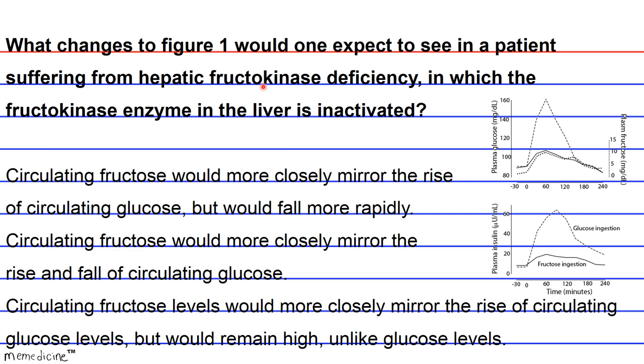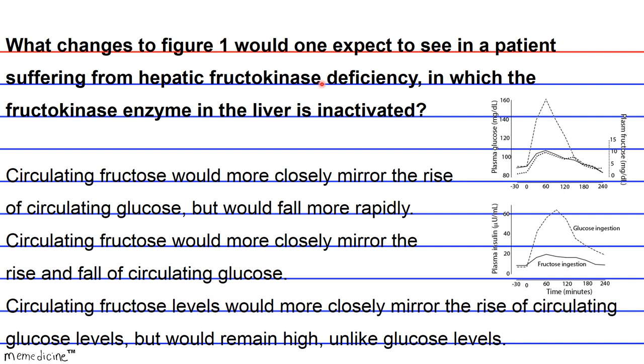For those of you who don't recall, hepatocytes are liver cells. Failure to phosphorylate fructose in hepatocytes results in high levels of circulating fructose, okay? It is also necessary to phosphorylate fructose before it can enter into any metabolic pathways such as glycolysis or gluconeogenesis.